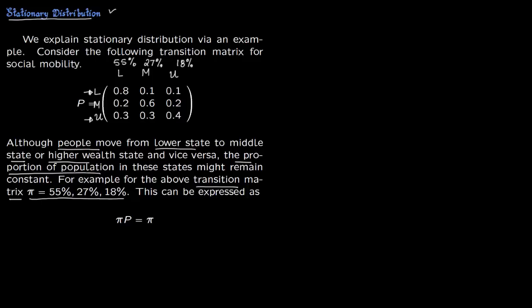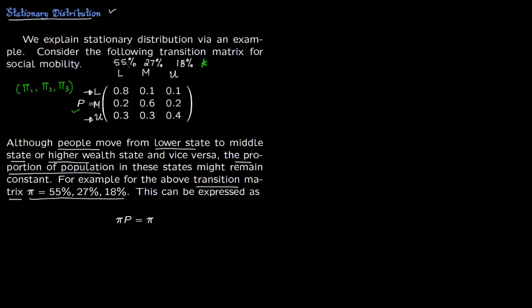So this is a very useful way of modeling social phenomena, where although there is intermixing, or even for genetic populations, the proportions remain stationary. You can express this in this format: pi times P is equal to pi. So pi is the proportion, and this is matrix P. You multiply this with pi 1, pi 2, pi 3. So this is your initial proportion.